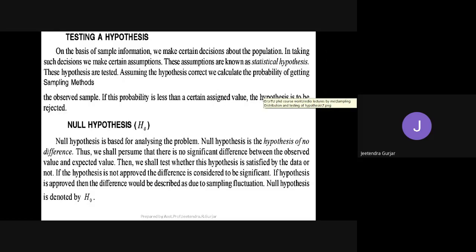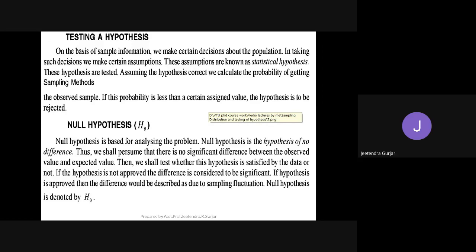We will just select some statistical hypothesis. Now this hypothesis is to be tested. So assuming the hypothesis is correct, yes, very, very important, students. Whatever samples you have collected, now we are going to assume that this hypothesis is correct directly. Then we calculate the probability of getting the sample results. This is what we are going to do here.